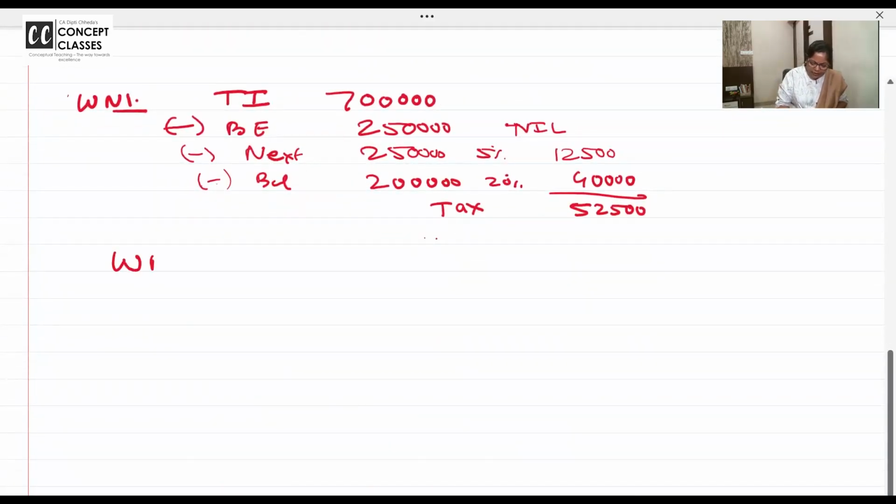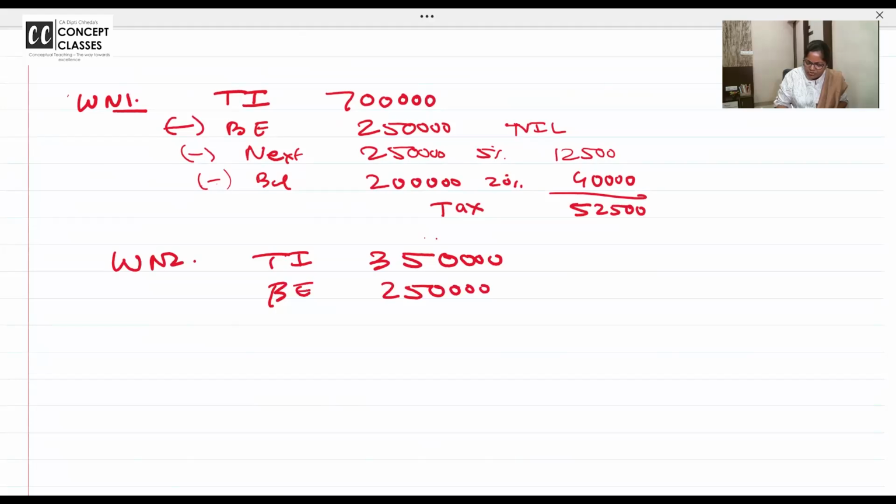Let's go to working note 2. What's the total income? Agricultural plus non-agricultural, 250. What is the basic exemption? 250. What is the balance income? 1 lakh पे 5%. कितना आ रहा है? 5,000.